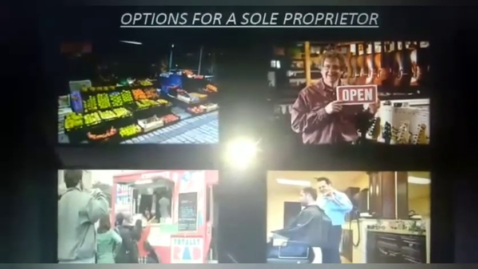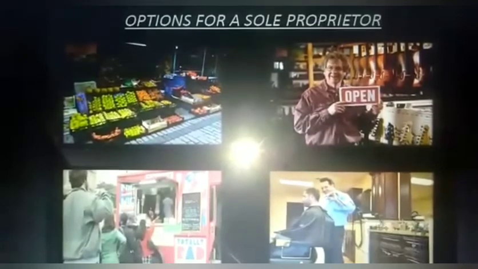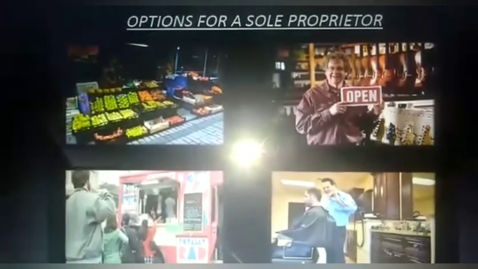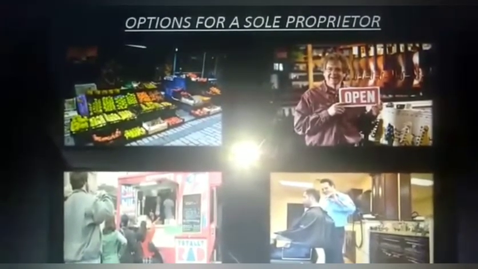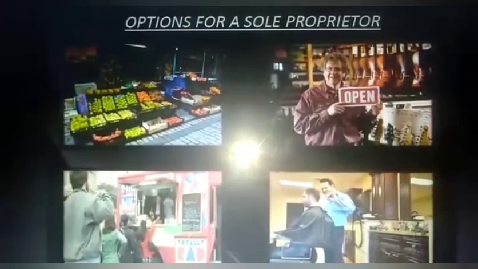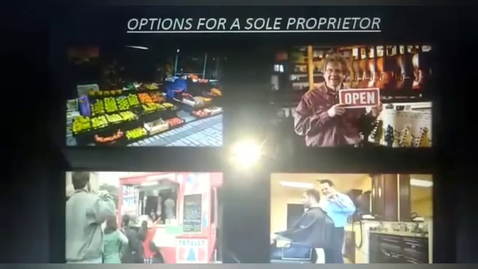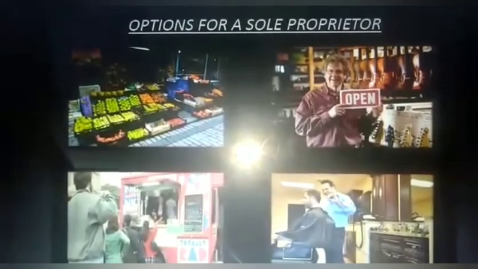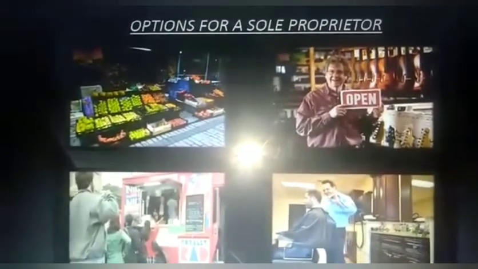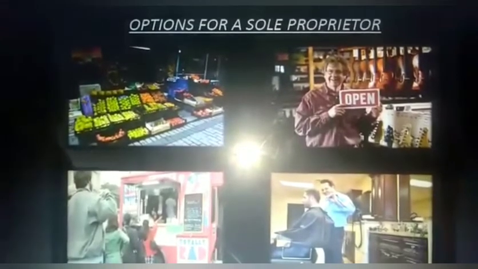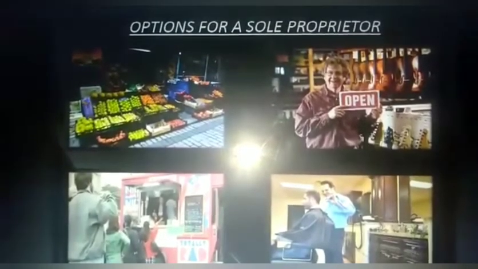There is one similarity in all these pictures: comparatively less funds are invested in all of these businesses, and comparatively less managerial ability is required for running them. So a sole proprietorship is suitable where the scale of operating a business is small, and where less capital and less managerial skill are required.